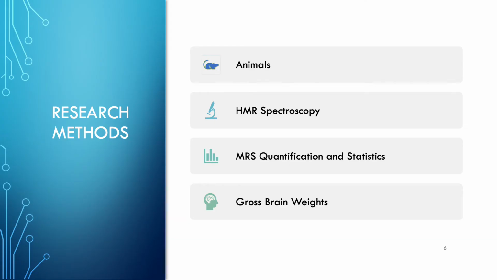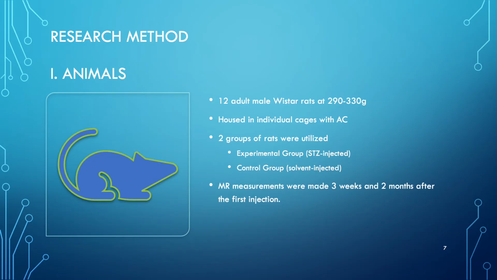There were four research methods used in the study: animals, 12 Wistar rats, HMR spectroscopy, MRS, magnetic resonance spectra quantification, and gross brain weights. There were 12 adult male Wistar rats weighing from 290 to 330 grams used throughout the study. These rats were housed in individual cages in an air conditioned room with access to water.